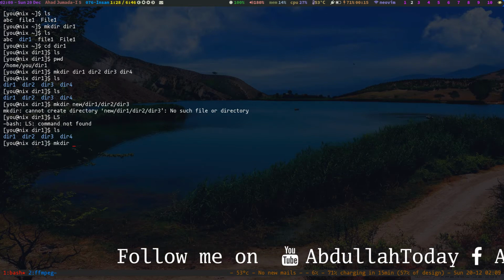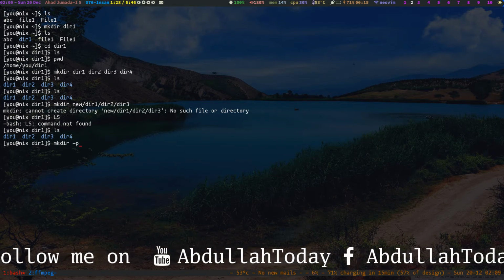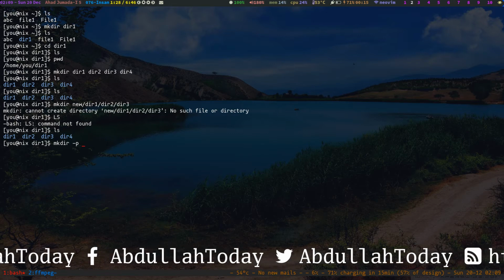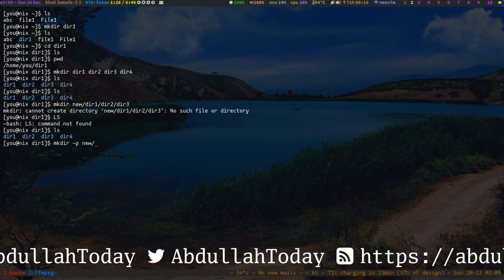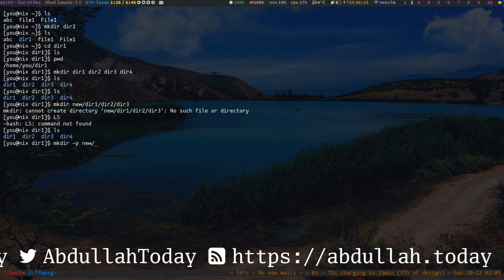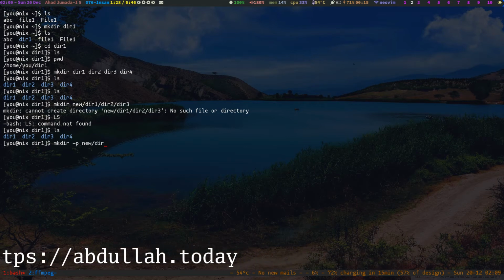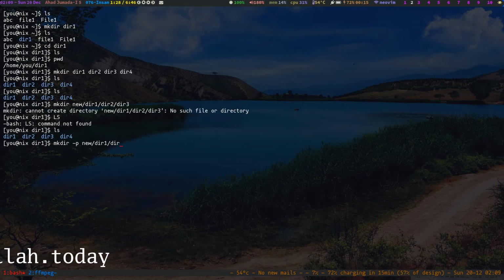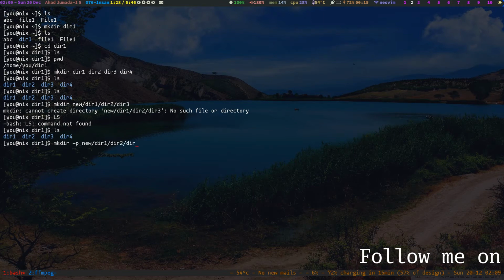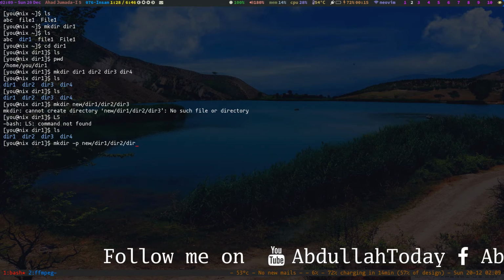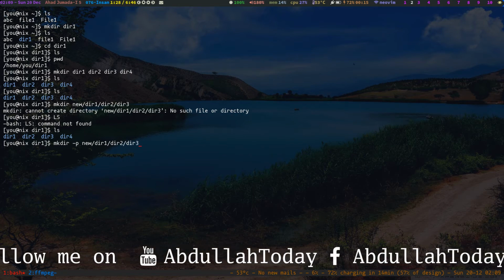So mkdir, give it the p option, and then give it the new directory argument. So we are going to create a new directory, and inside it directory 1, inside that a subdirectory which would be directory 2, and inside that a new subdirectory which would be directory 3.